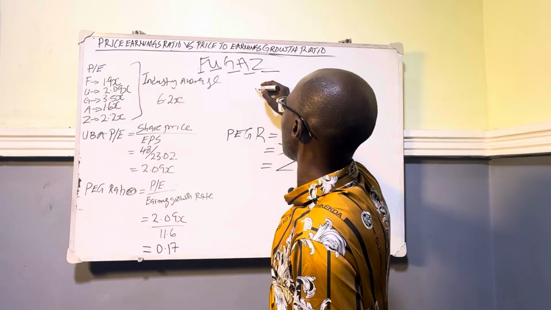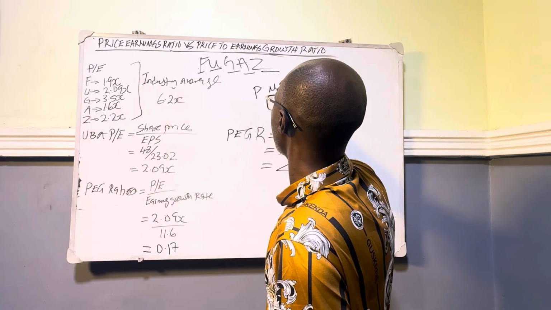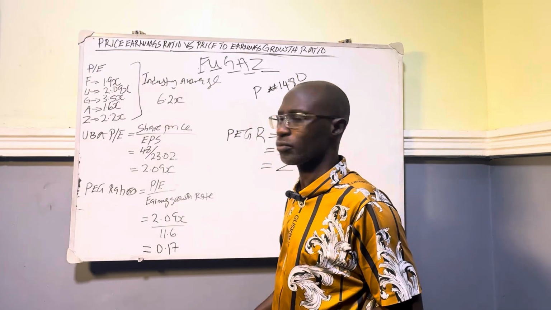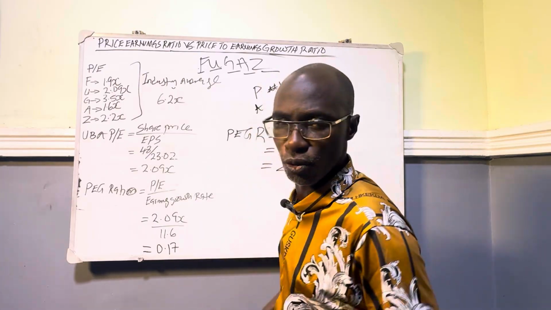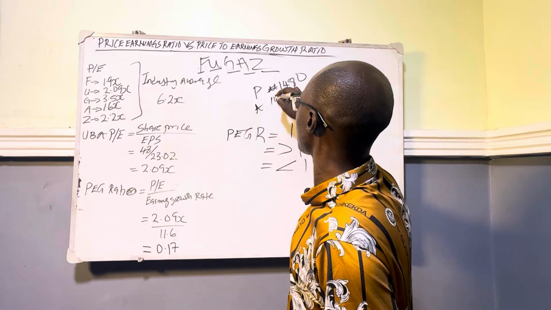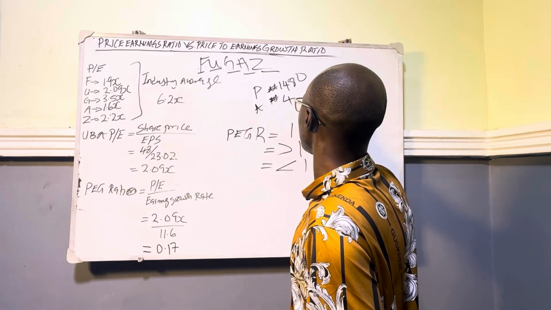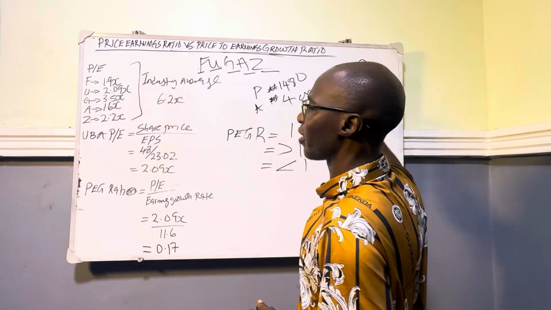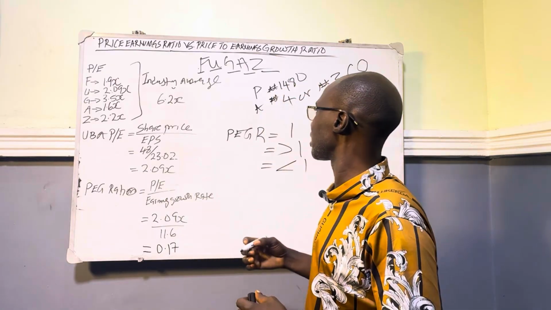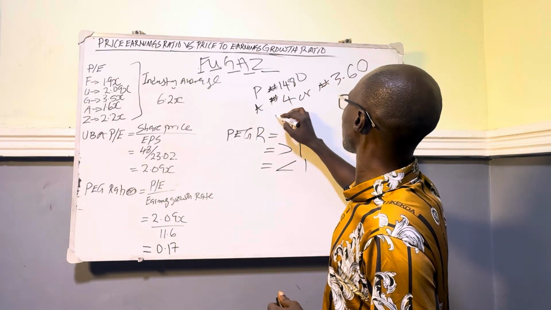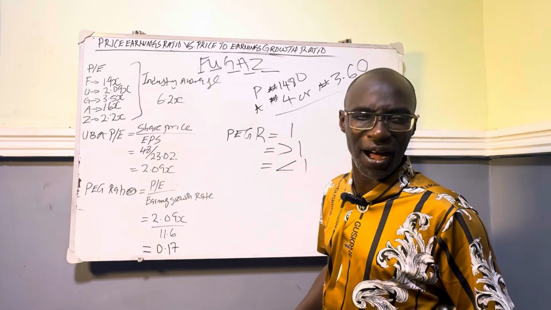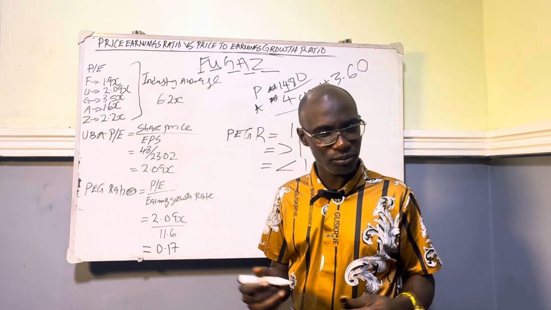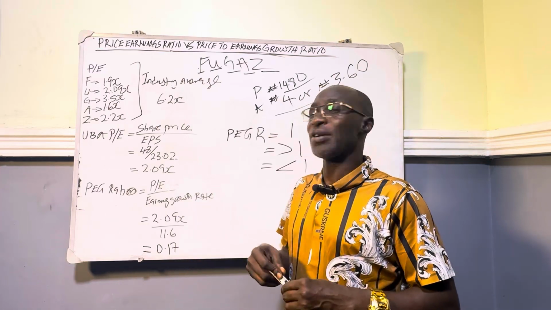Look at it. The share price of Presco is 1,480. Let's look at another company called ICO, which is an insurance company. The share price of ICO insurance, I think, is 4 naira or maybe 3 naira 60 kobo or 90 kobo. Now look at it. Somebody will believe that because this one is 4 naira now, it's cheaper compared to this one, which is 1,480. But you are wrong. Why do I say you are wrong?